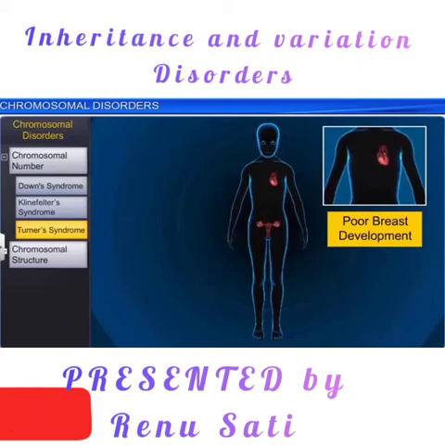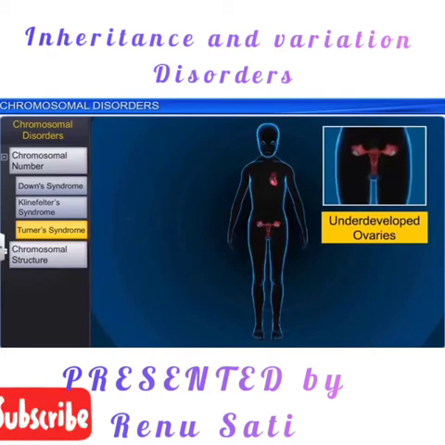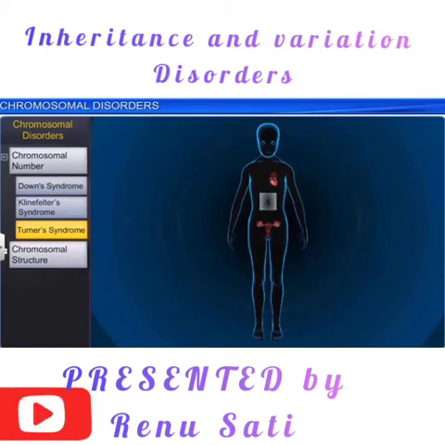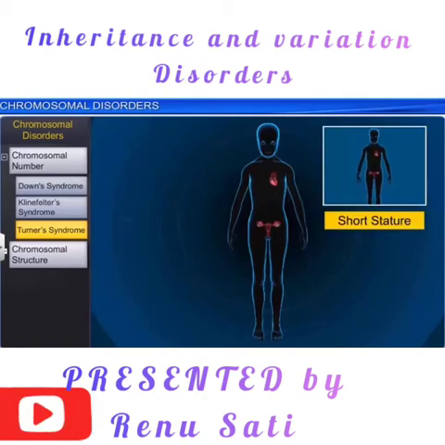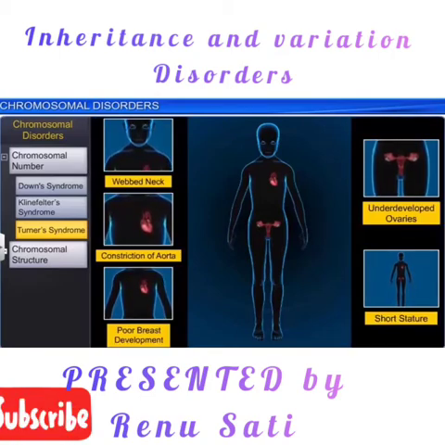Poor breast development. Underdeveloped ovaries, cannot produce egg, so generally infertile. Stature is very short. They will not gain much more height. The development is very poor in this Turner syndrome.